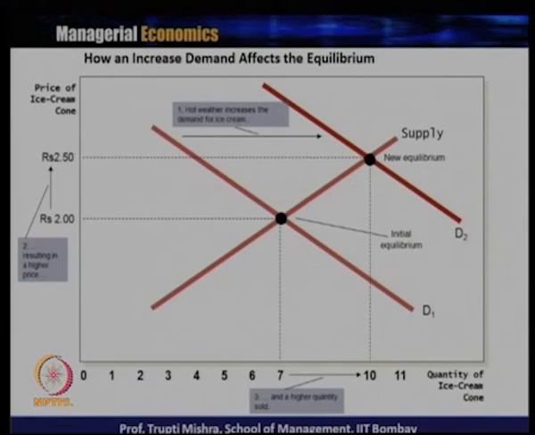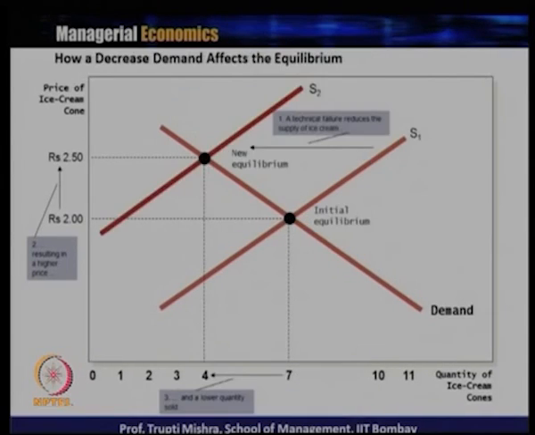What happens to price? Since there is more demand, the supplier will increase the price. So, price increases from 2 rupees to 2.5, and quantity also increases from 7 units to 10 units. So, supply remains constant. If there is an increase in the demand, that leads to increase in the price and also increase in the quantity demanded.